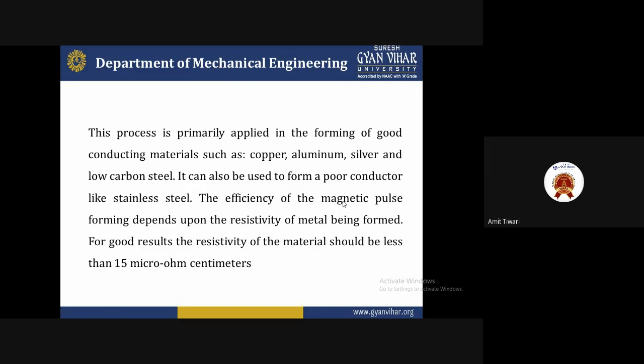These are the conditions we use for magnetic pulse forming, and the lesser the quantity of material, the higher the production will be.